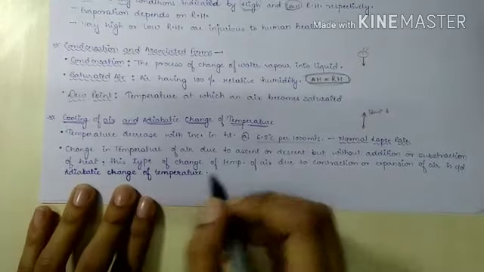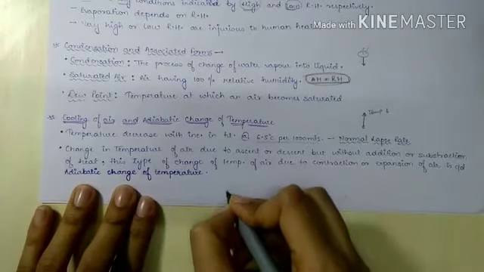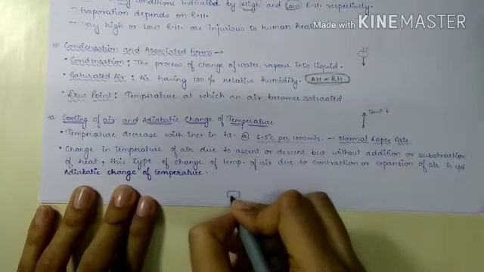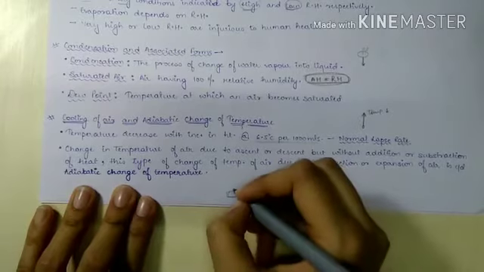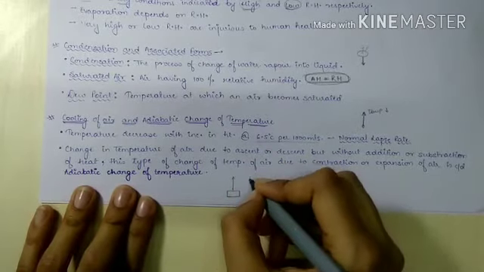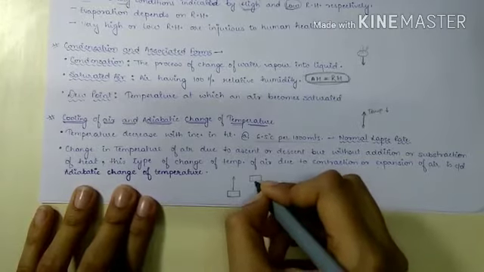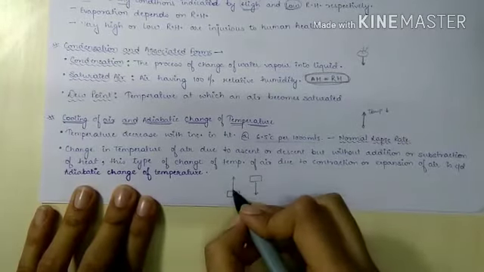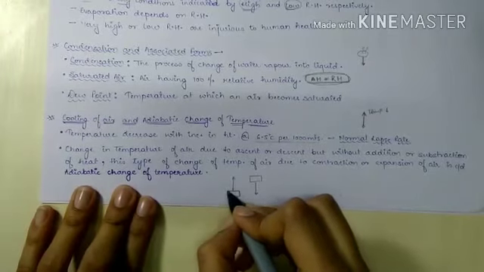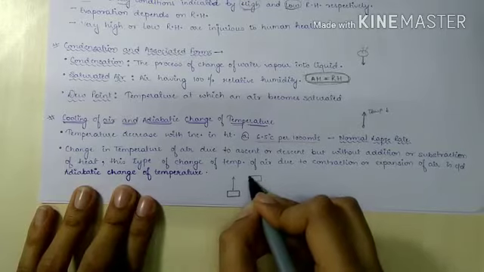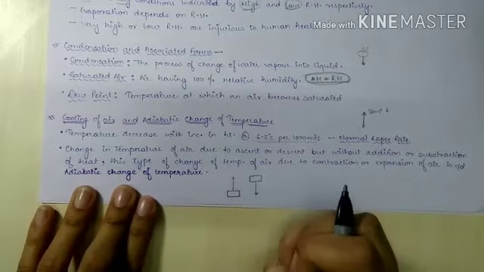See, what does adiabatic change of temperature exactly mean? This is an air mass. As it is rising, or as it is descending, we can see there is a change in temperature. But the change in temperature here is not because of release or gain of heat.